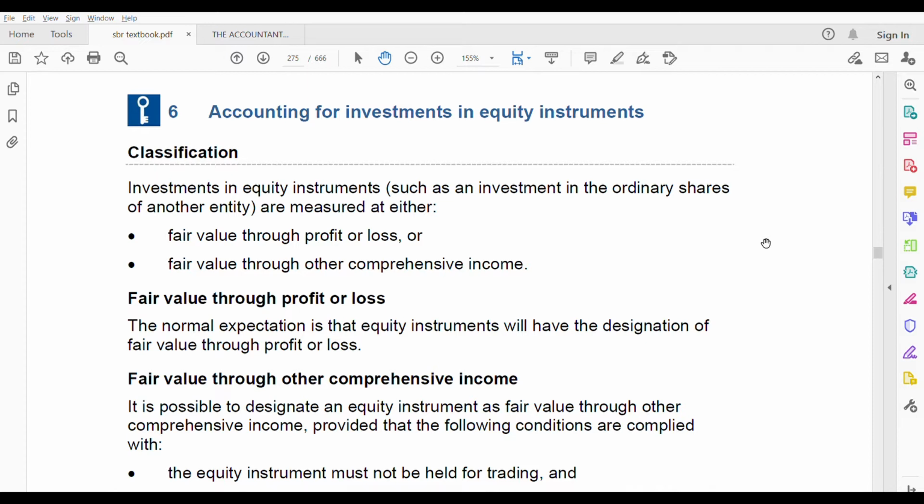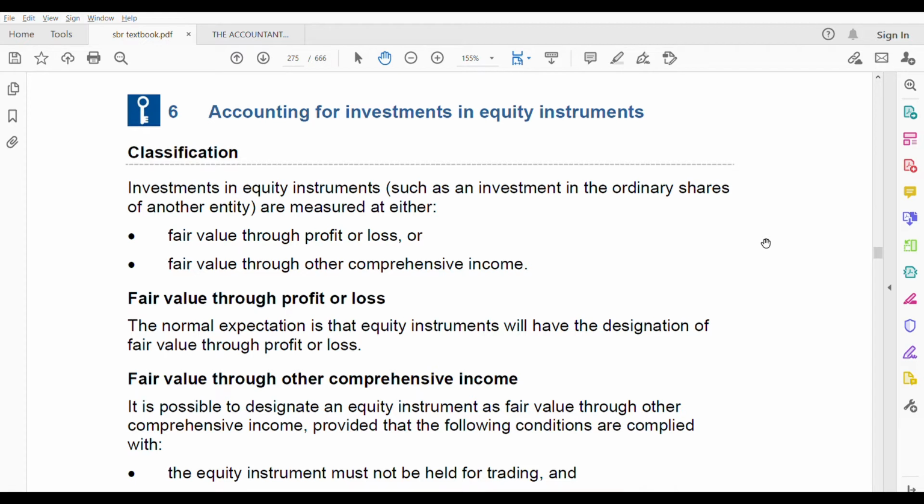There are two types of instruments. One is debt instruments, one is equity instruments. Debt instruments will be my next topic, which will be discussed in the next video. In this one, we are going to discuss equity instruments, because debt instruments are more complex and have a lot of things to be dealt with. But equity instruments are much easier to deal with, so not much is there about them. But let us see the few things which you need to know.